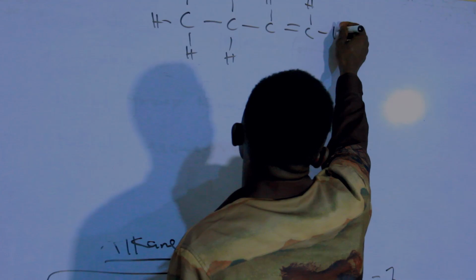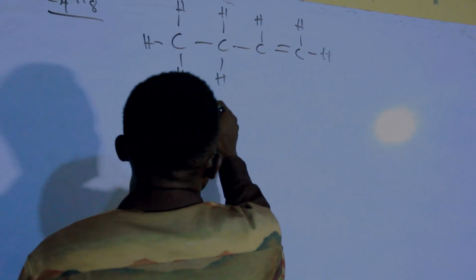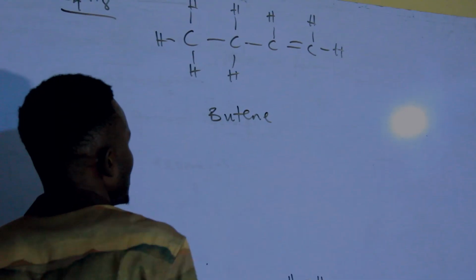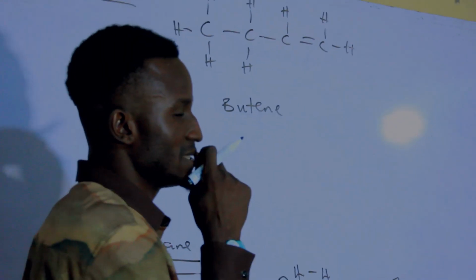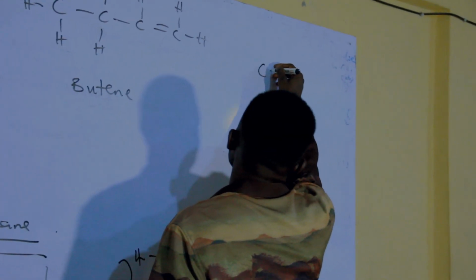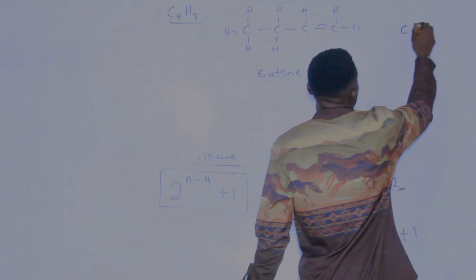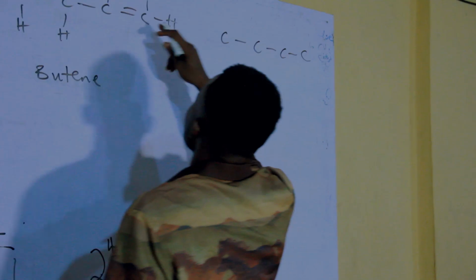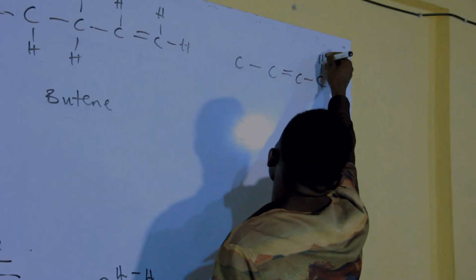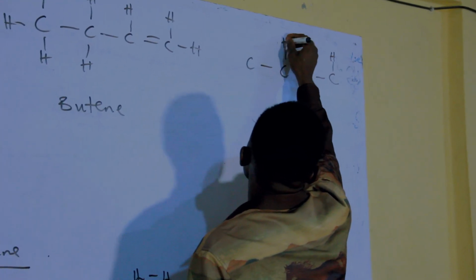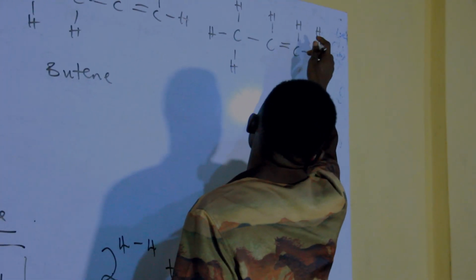each carbon must be tetrahedral, that is 4 bonds. 1, 2, 3, 4. This one is also 1, 2, 3, 4. Then if you want to name this one, it is butene. Then at the same time, if you have this to be butene, then we can still see another structure. Let's see here. Let's say you have 1, 2, 3, 4. What if we take this double bond to the middle? We take it to the middle, you have it to be this. 1, 2, 3, 4, 1, 2, 3, 4.